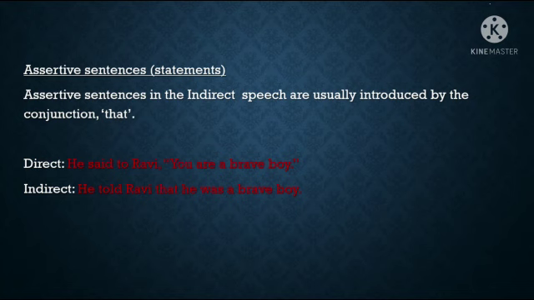So as the reporting verb is in the past form, we should change the tense when we convert direct speech into indirect speech. You are a brave boy. What is the tense of this sentence? Present tense. So simple present tense should be changed into simple past tense. So what is the answer? He told Ravi that. We are using the conjunction that because it is an assertive sentence, and you should be changed into he, are should be changed into was, and the remaining part you have to just write like that.